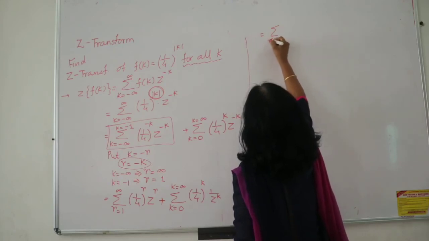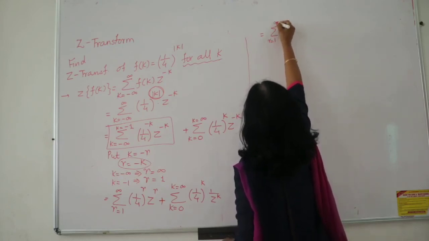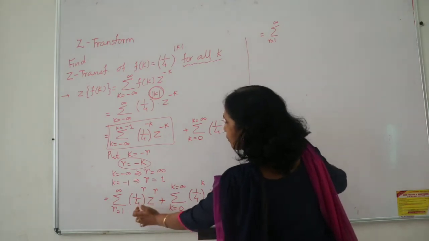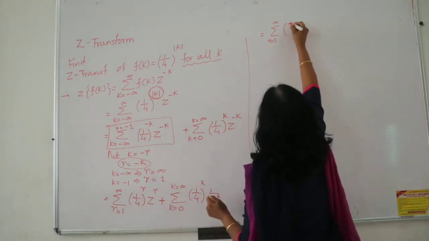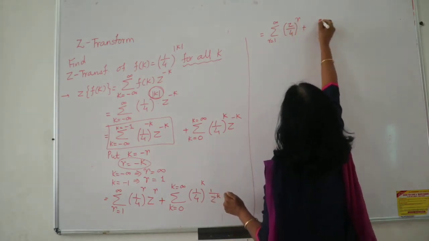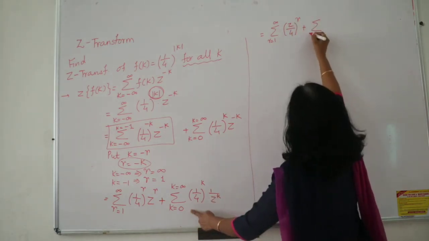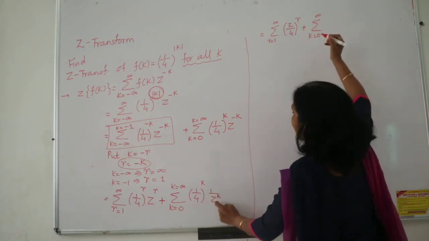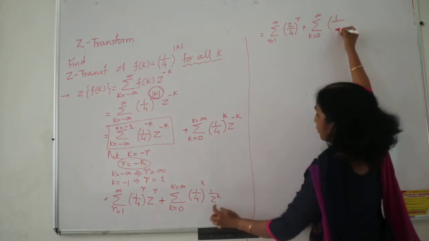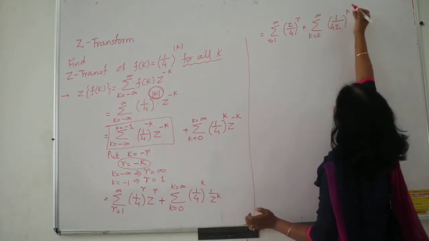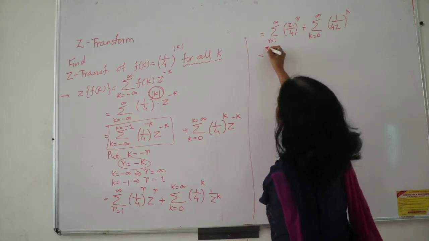See, summation r is equal to here 1 to infinity, right? So here see, this z is in the numerator, 4 is in the denominator. So this will become z upon 4, and both of them have power r, plus summation. Here I am just going for k is equal to 0 to infinity. Now here z is in the denominator. So 1 upon 4z, raised to how much you have? k. And now just convert it in terms of GP.